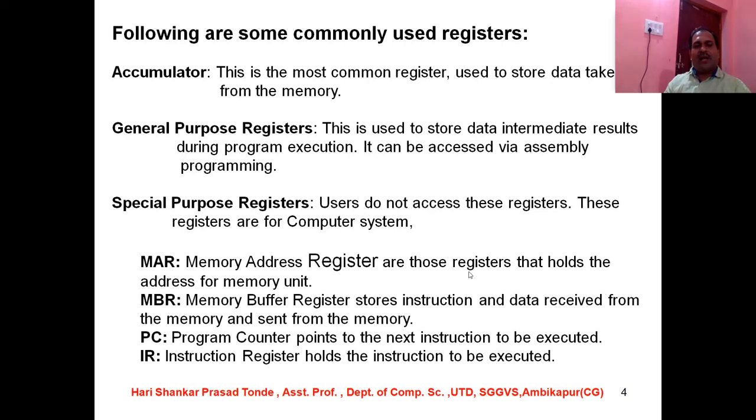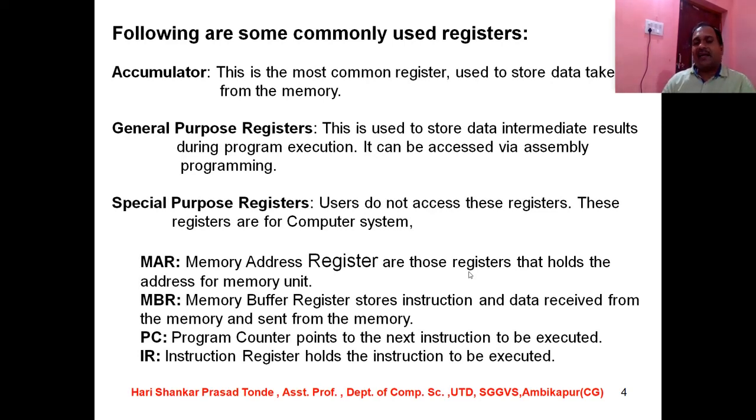Next one is the program counter. The program counter points to the next instruction to be executed. Its job is to give the next instruction to be executed. This is a very important thing when we are going to do assembly programming languages, when we are going to do some macro operations. So the program counter is having the next operation to be fetched.